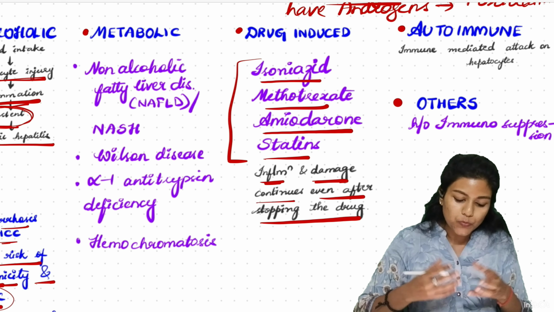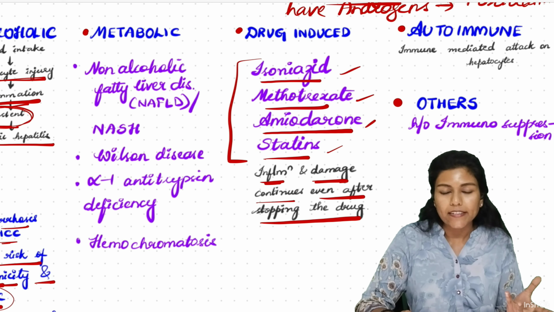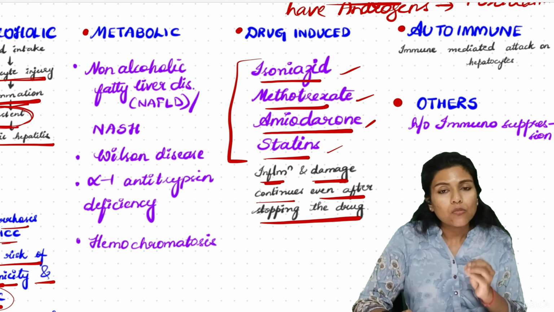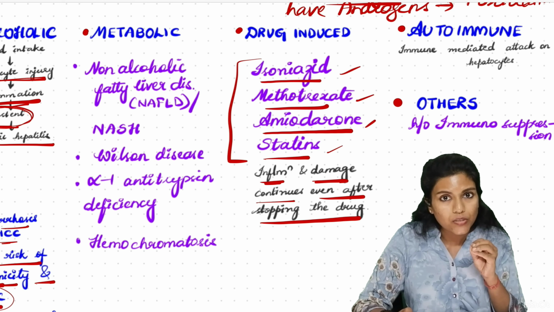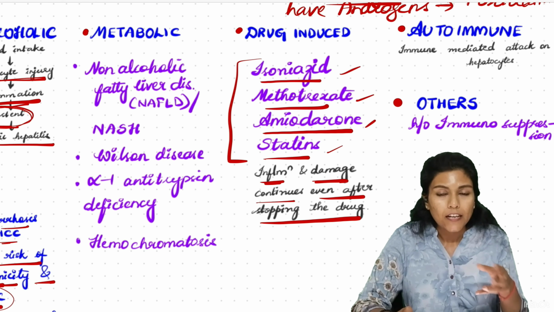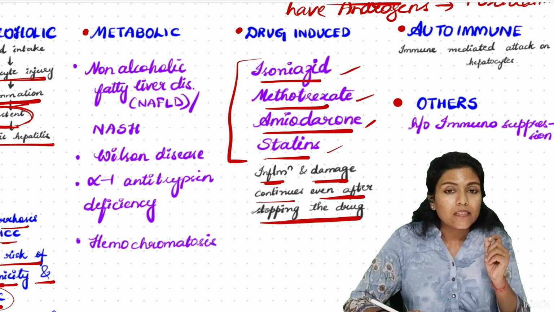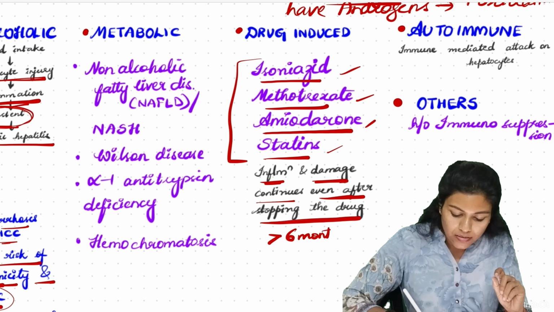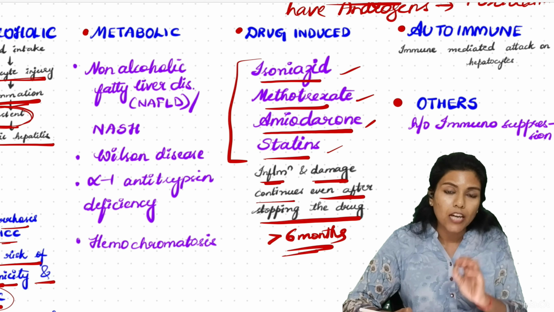Whenever a patient is put on isoniazid, methotrexate, amiodarone or statins, and we monitor the LFT, whenever there is a derangement in the LFT values, even after the physician discontinues the drug, there will be ongoing or progressive damage to the liver cells. The inflammation and damage will continue even after stopping the drug, and will persist for more than 6 months. Therefore, it is called chronic drug-induced hepatitis.